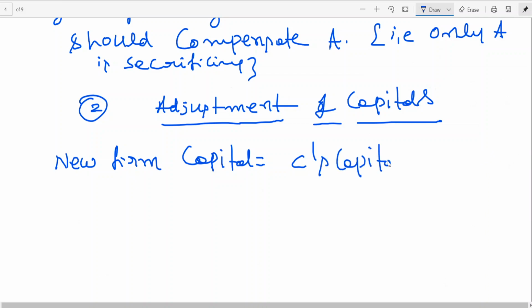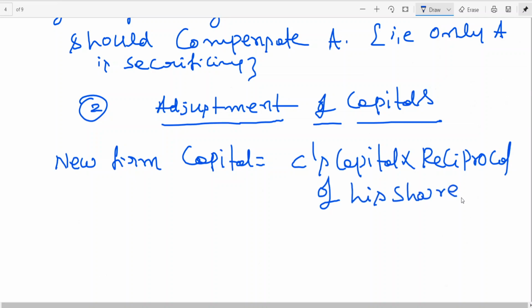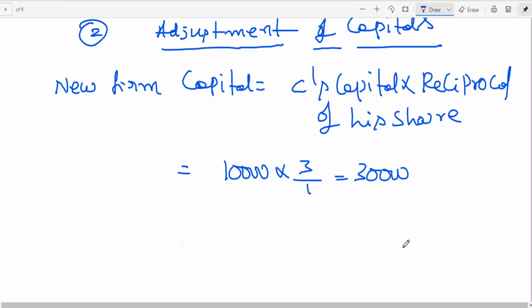C's capital into reciprocal of his share. What is C's capital given? 10,000. What is his share? 1 by 3. If you reverse it, 3 by 1. 30,000. So in future, the new firm capital is 30,000.